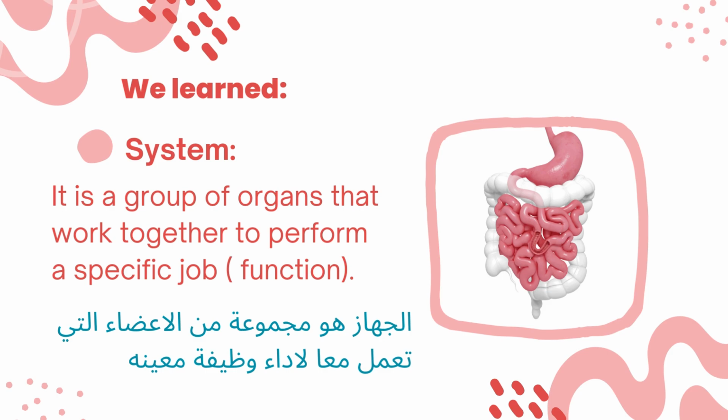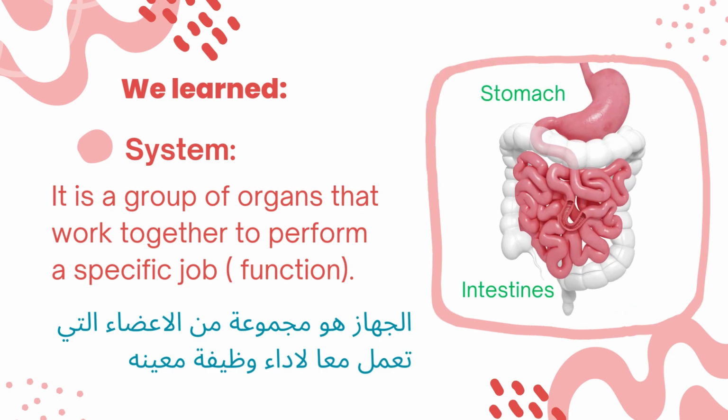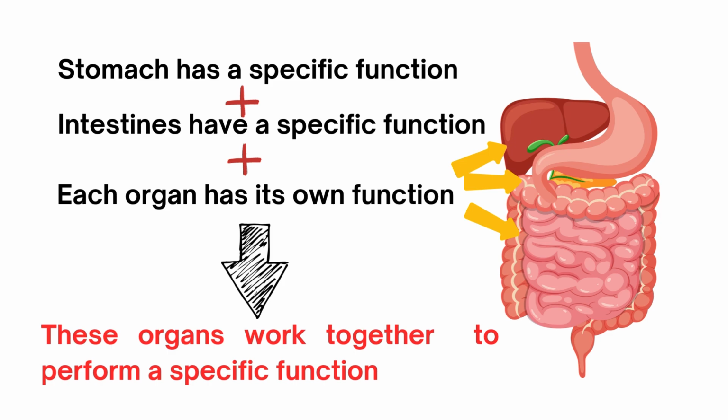As you see here in this picture, this is a digestive system, and it consists of a group of organs like the stomach, intestines, and other organs, okay? Each organ has a specific function, and the organs in the system work together to do a specific job or function, as we will see now.